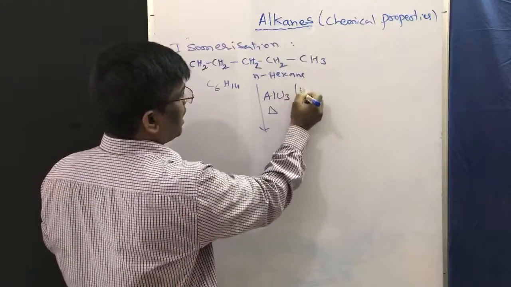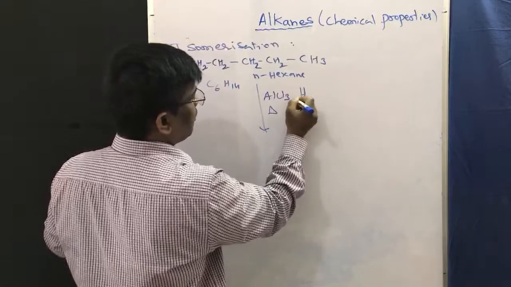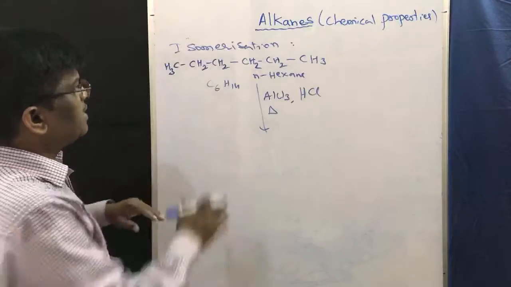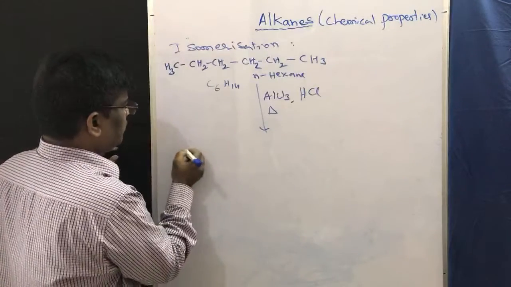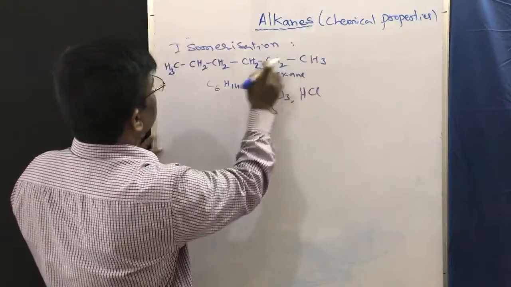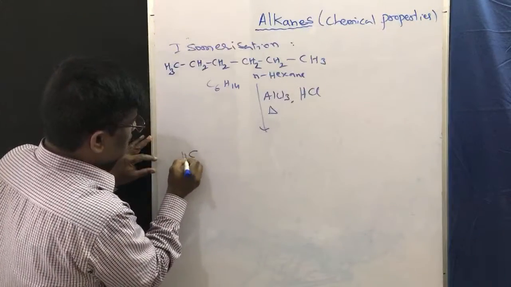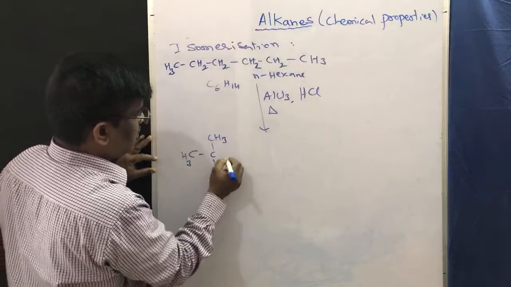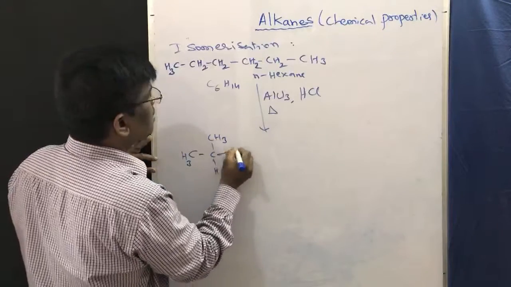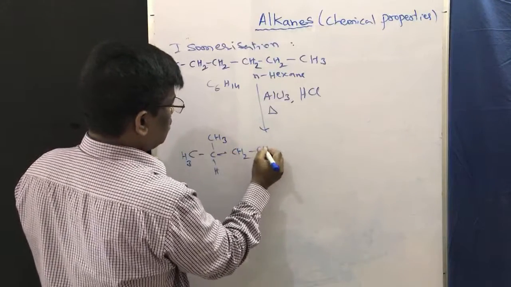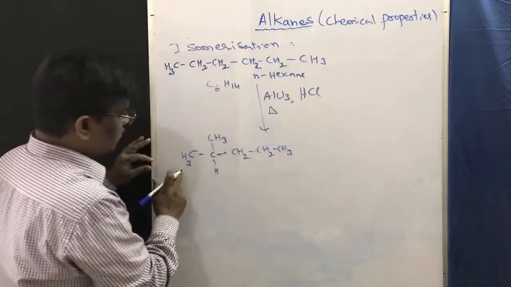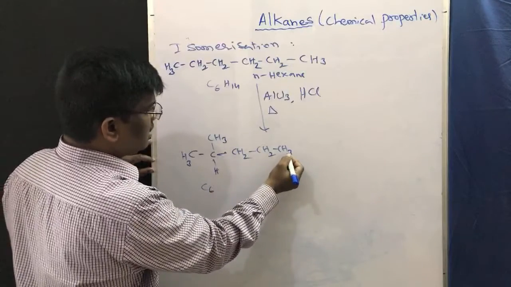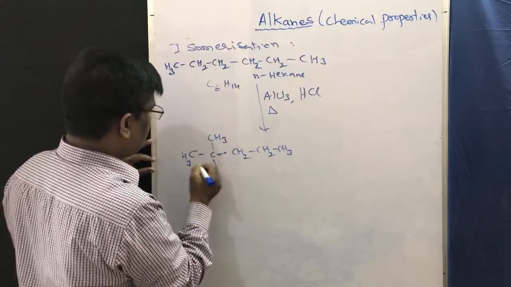Aluminum chloride followed by HCl. In the presence of aluminum chloride and HCl, alkanes undergo isomerization. That means it gives further isomers. This is one isomer, with a methyl group on carbon 2, CH3, CH with a methyl, then CH2, CH2 and CH3. That is 1, 2, 3, 4, 5, 6 carbons, so C6. How many hydrogens are there? 14.